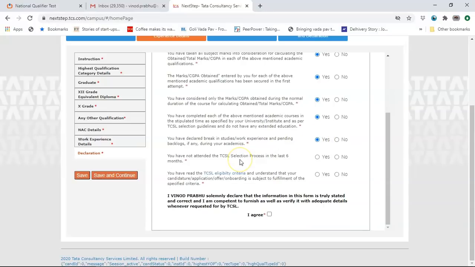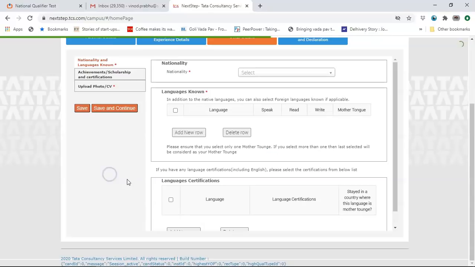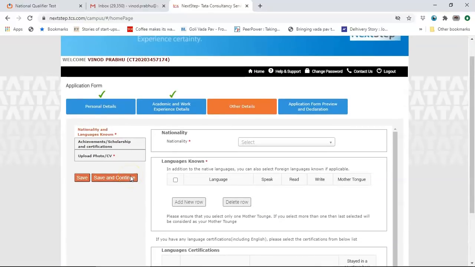And you have not attended the TCSL selection process in the last 6 months. Say yes. Not attended. You've read the eligibility criteria, yes, and then declare that the form is true. You click on agree and click on save and continue. Next, you'll have other details.